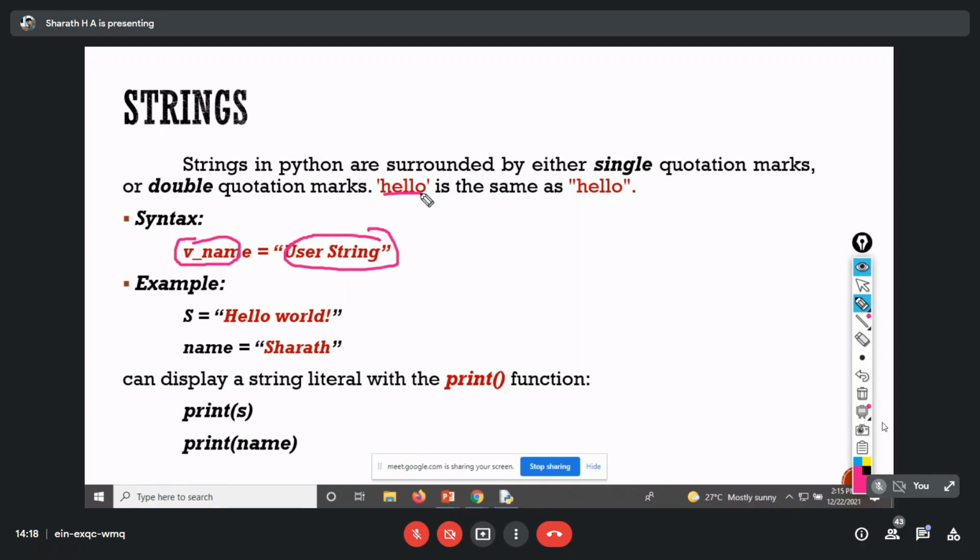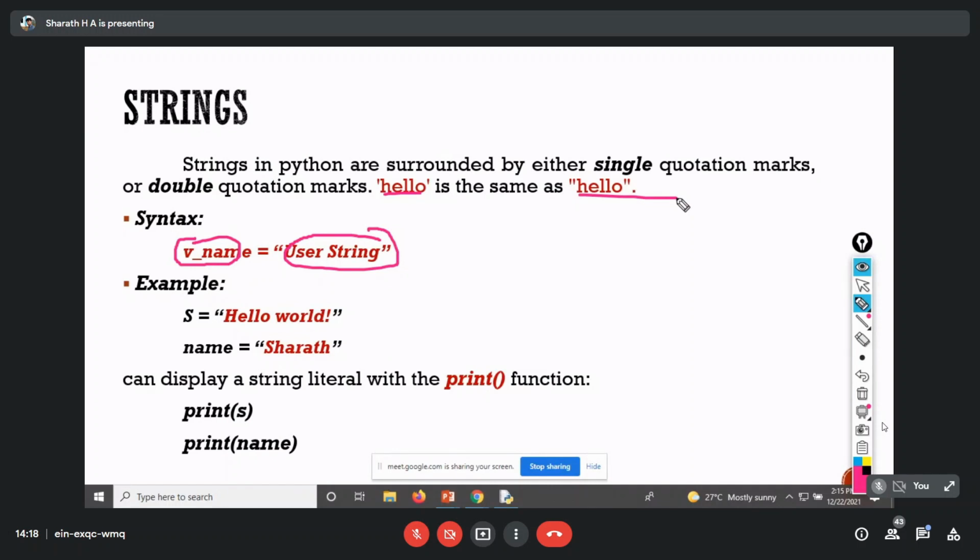As I've mentioned here, a string is surrounded by a quotation mark, either single or double. Both are the same: hello within single quotes and hello within double quotes.